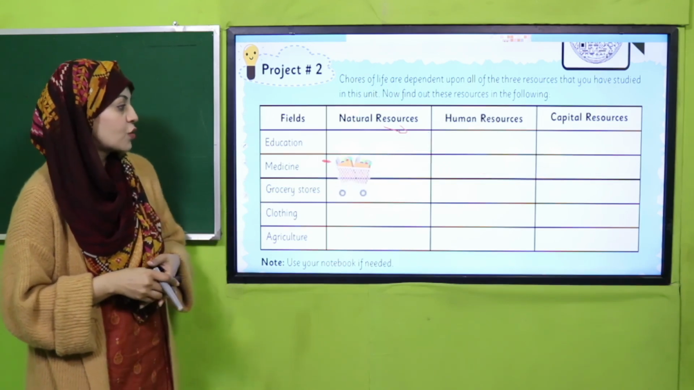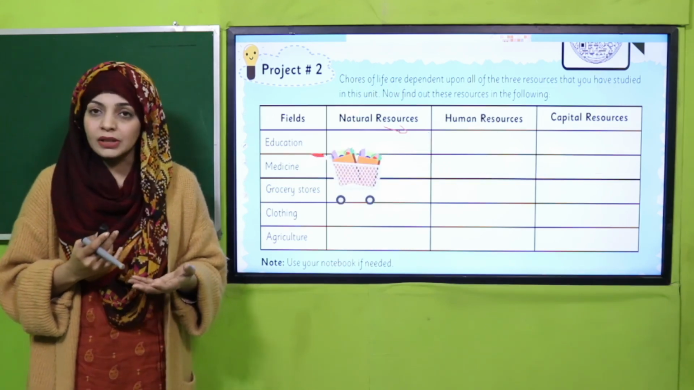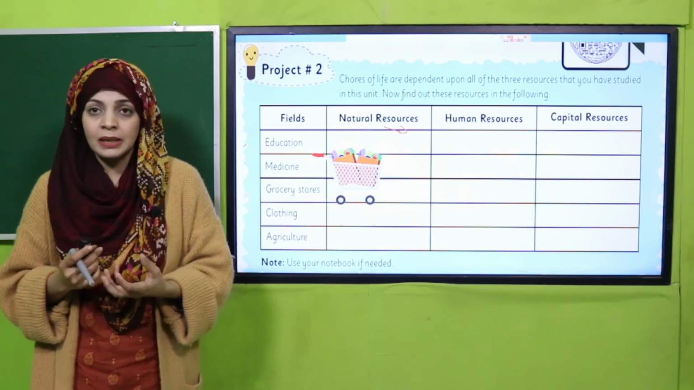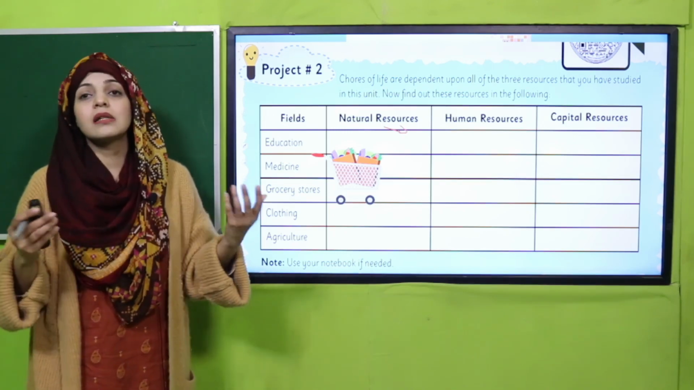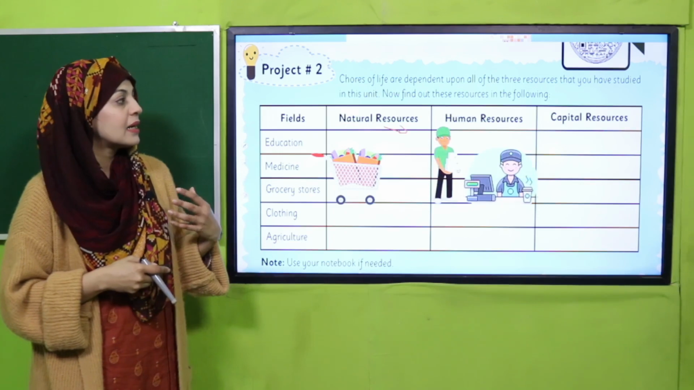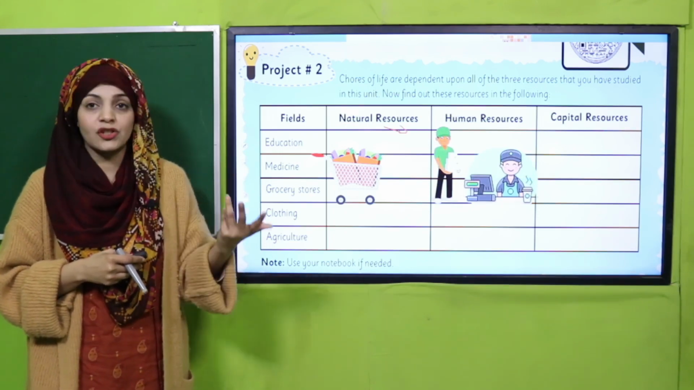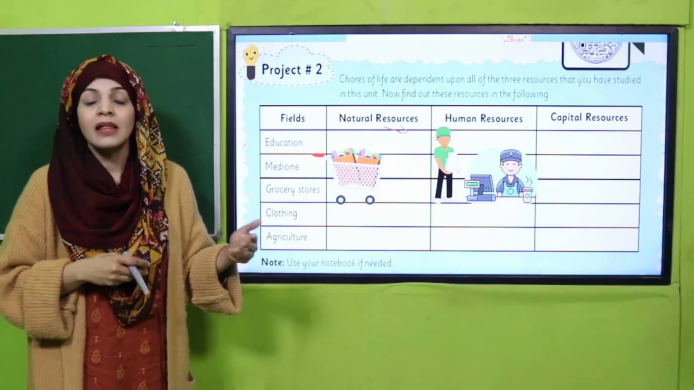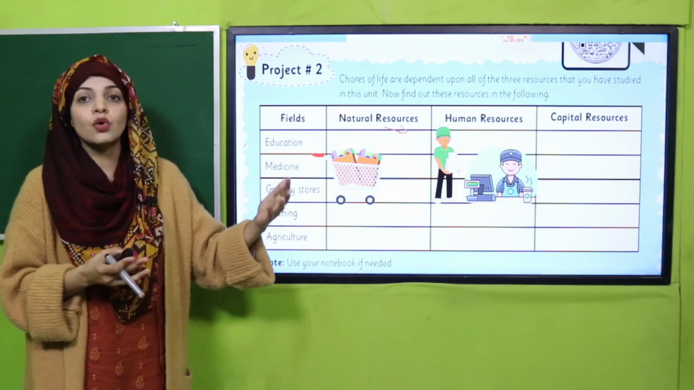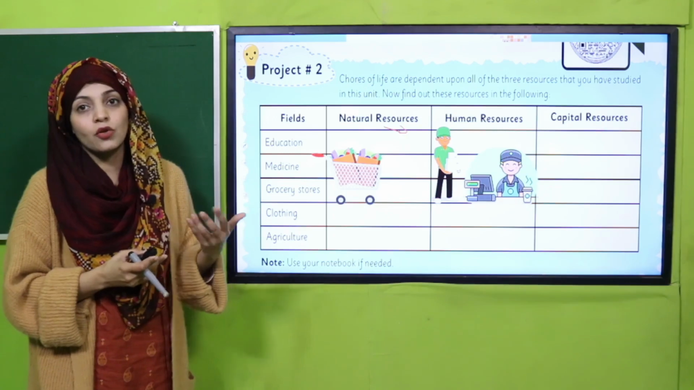Now the grocery store. Grocery store में natural resources क्या होते हैं? Fruits, vegetables, meat, eggs. These are all natural resources. And what are the human resources? When you go to a grocery store, there you see a cashier, you see a salesman. They are providing you different services. So they are the human resources in a grocery store.